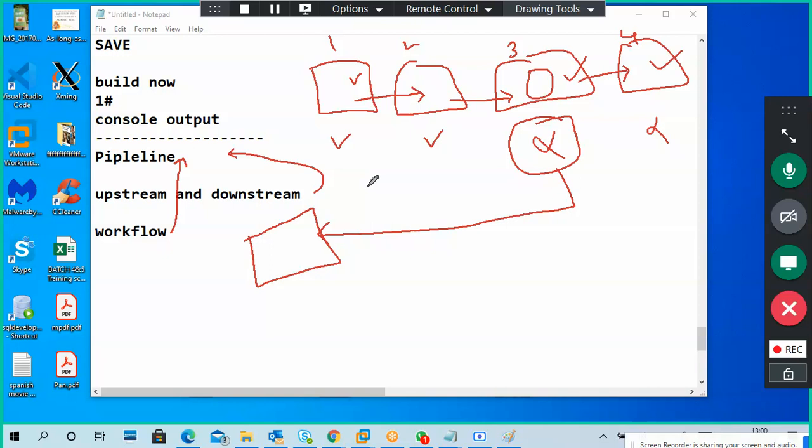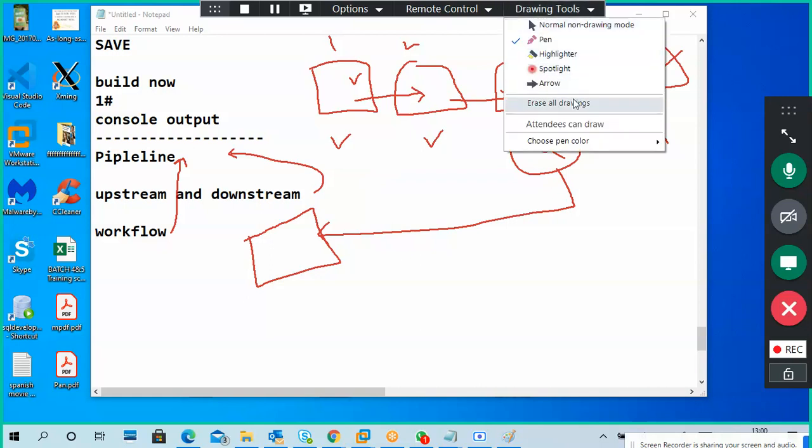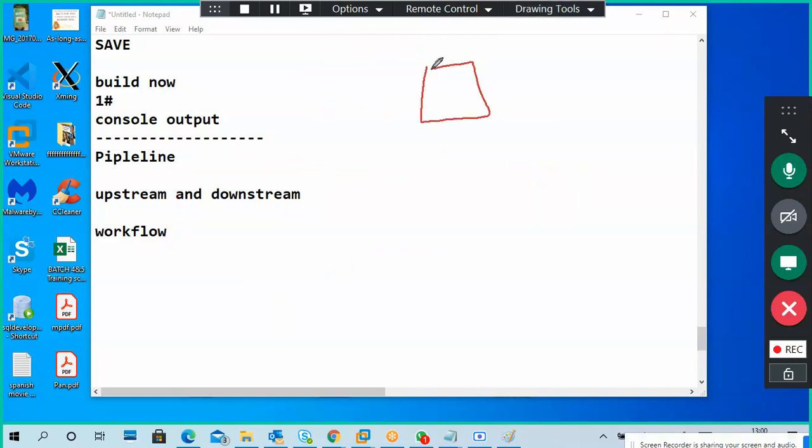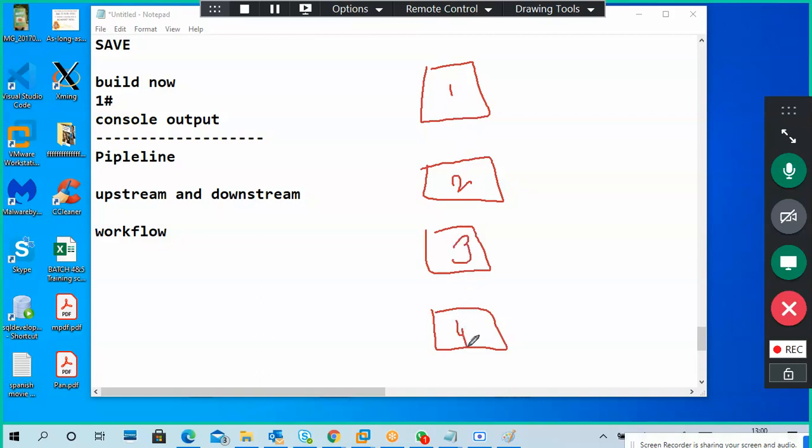So what is upstream and downstream? Actually, we have to write in a vertical order, then you can understand easily. If the first is successful, go to the second, then the third. For the first one, the second is downstream.